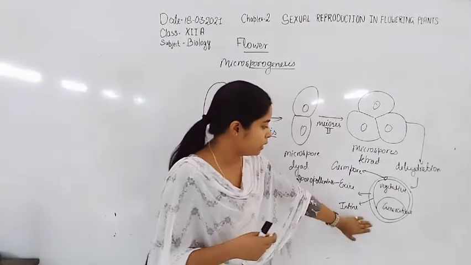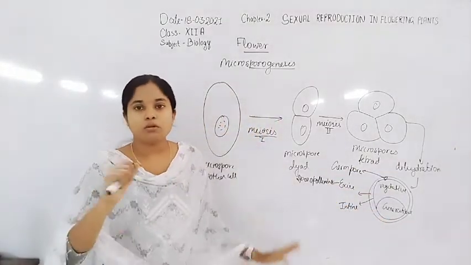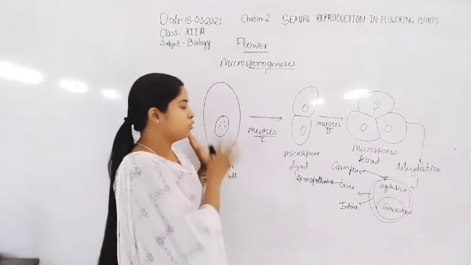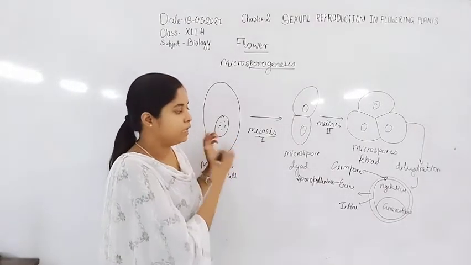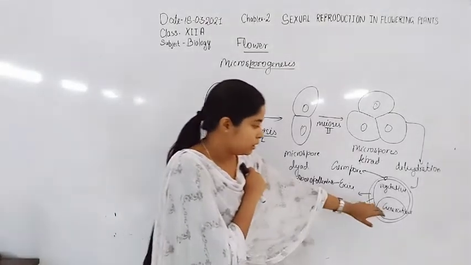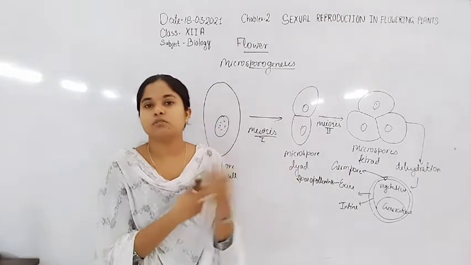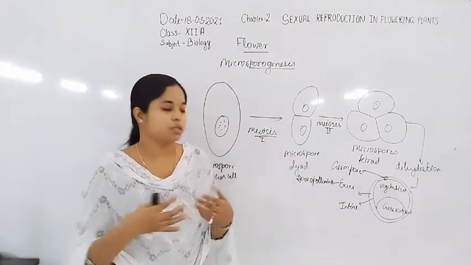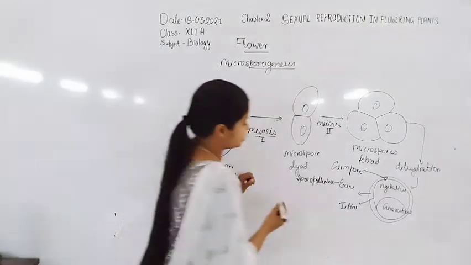So here meiosis division will not happen again, because it has already happened once. The chromosome number has already become half from the parent or vegetative cells. Now if there is already n number of chromosomes here, they undergo mitosis division for the formation of the sperm. After the formation of the sperm,